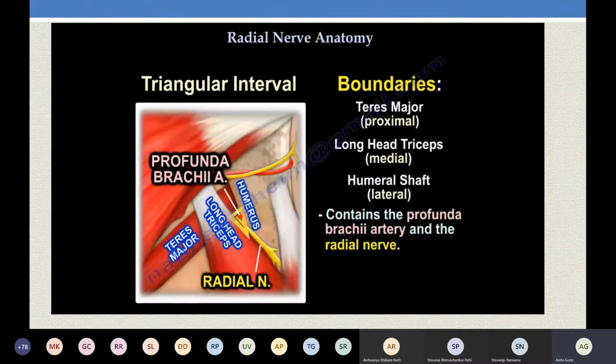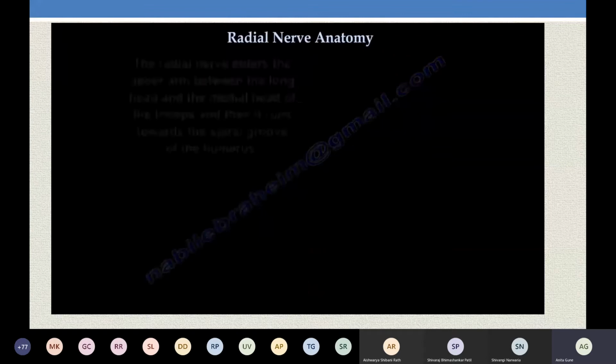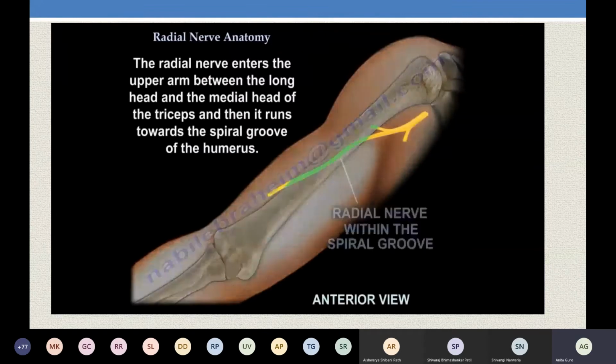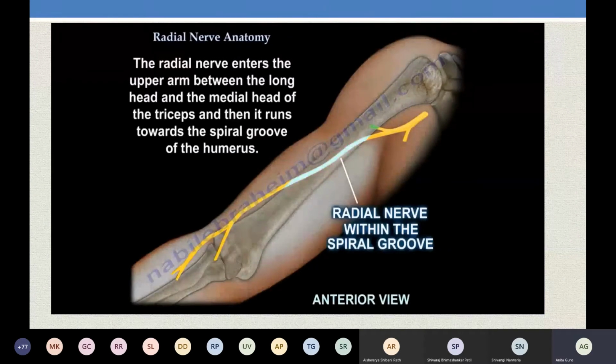Here it accompanies the largest branch coming from the brachial artery, which is called the profunda brachii artery. So this triangular area is called the posterior lower triangular area. It will enter where? It will go in the groove, which is called the spiral groove.